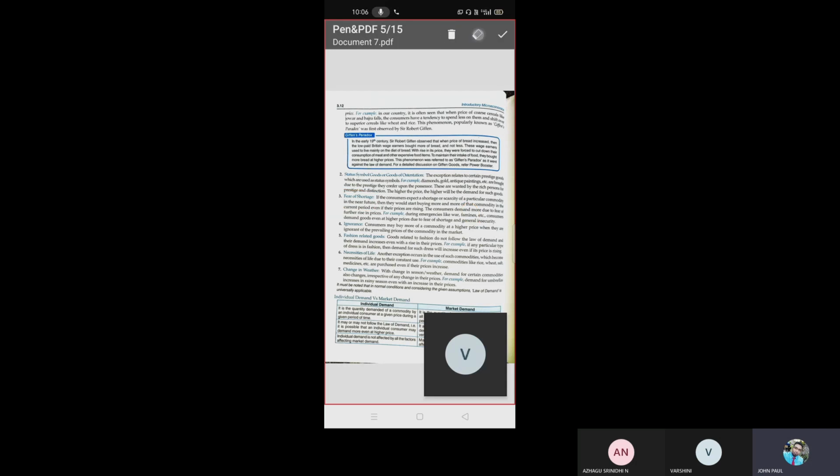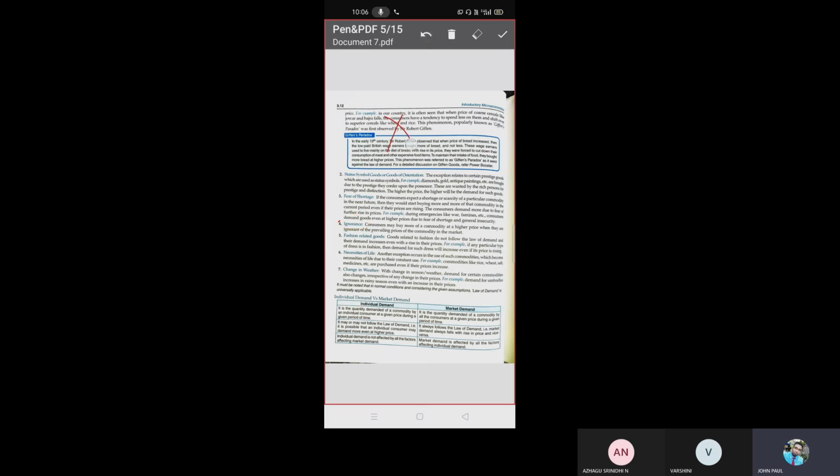We will buy whatever scarce product we can, because we may not get it. Even if the price is higher, we will buy more. No issues. The next one is ignorance. Ignorance means when we don't have proper knowledge, we will pay more and buy. So these are all the exceptions.